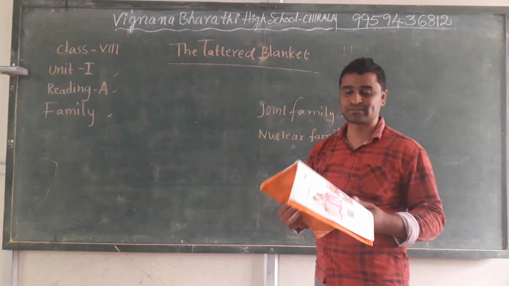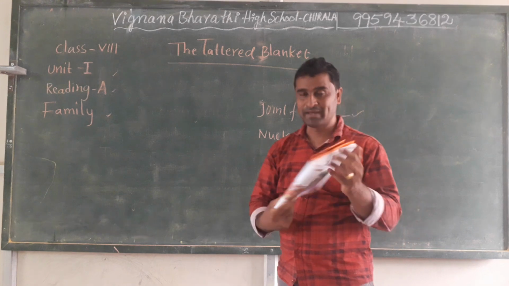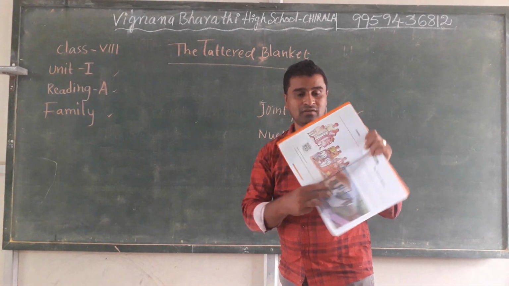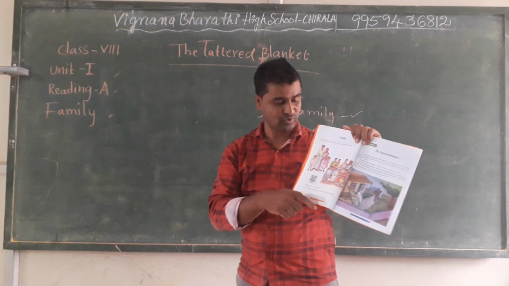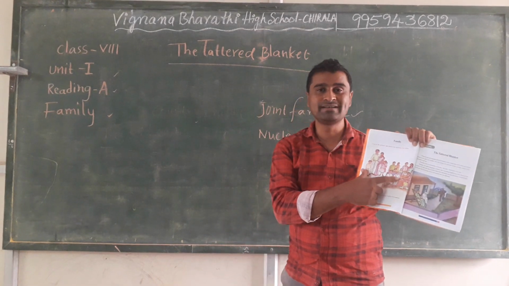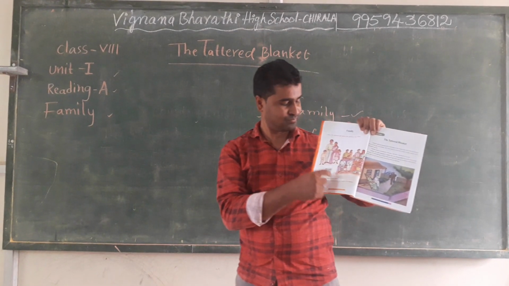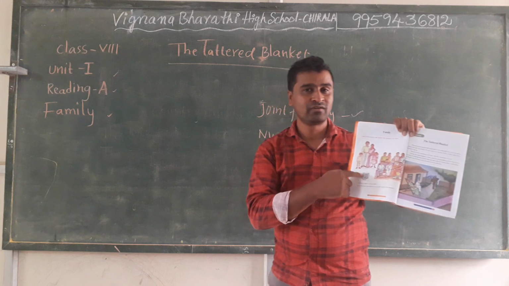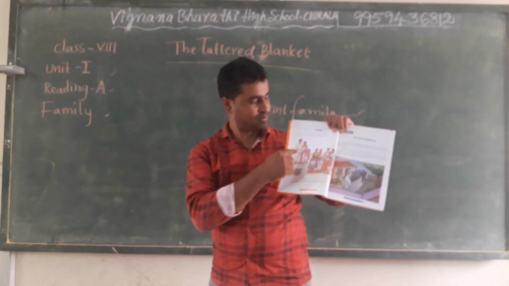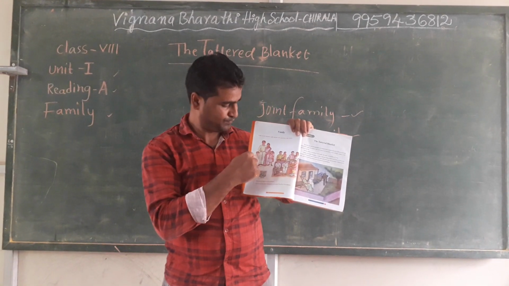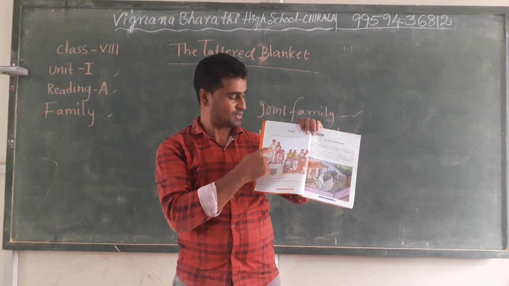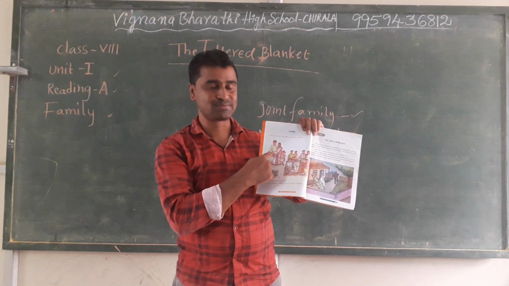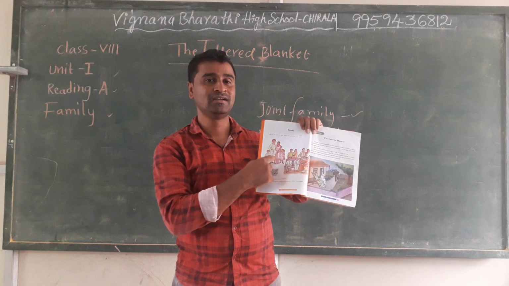If you open your textbook, page number 2, this is called the face sheet. You can see two kinds of families in these pictures. In picture 1, we can observe mother, father and kids, or husband, wife and their kids.